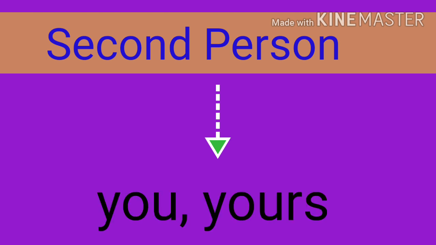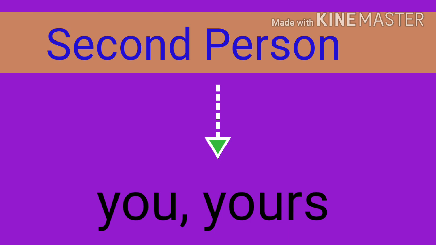Now, come to second person. All the pronouns that are used for the person spoken to are called pronouns of the second person. That means the person to whom you are speaking, the person who is standing in front of you, and that person is you. So you, yours are the examples of second person. See, who is speaking is the first person and whom you are speaking to is the second person.